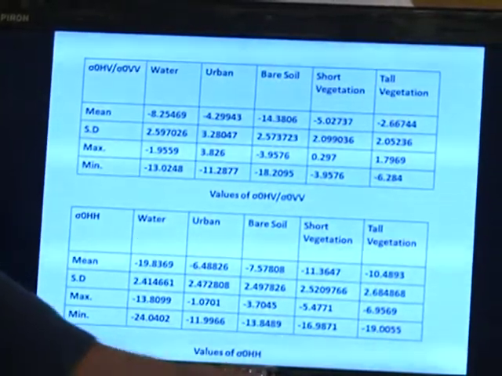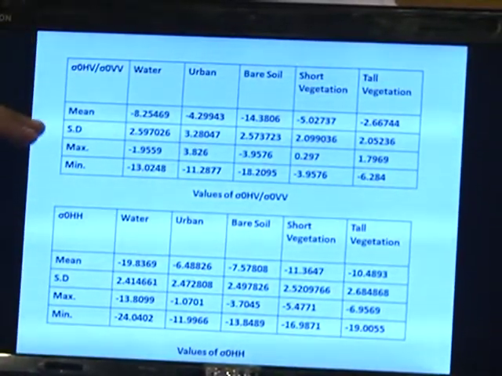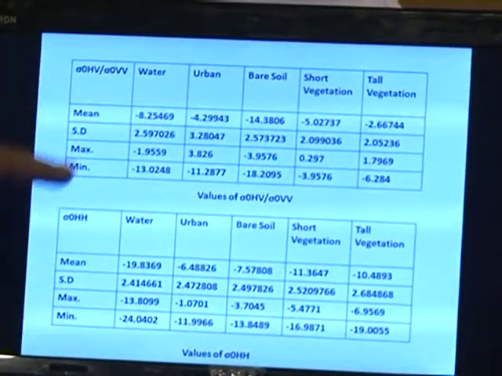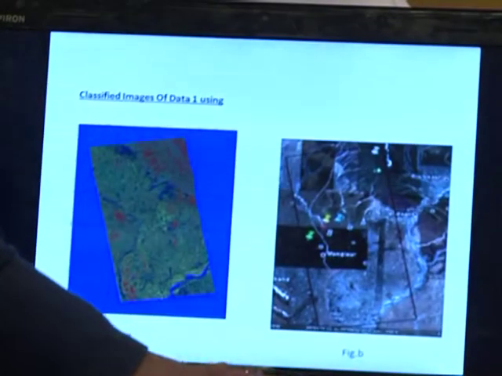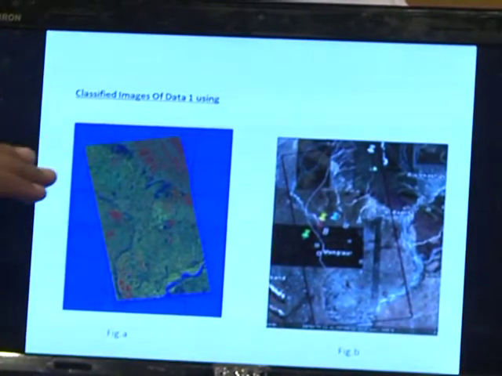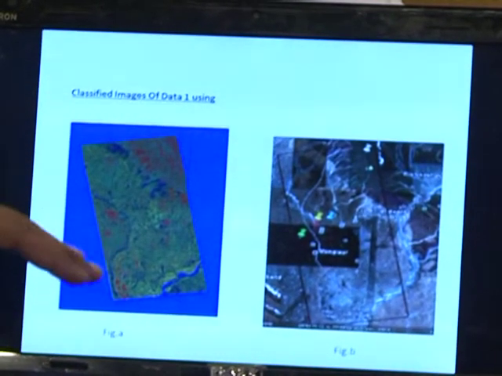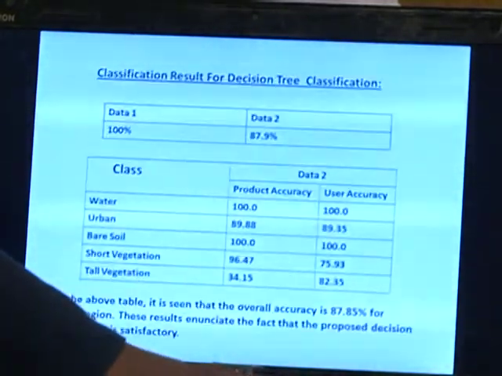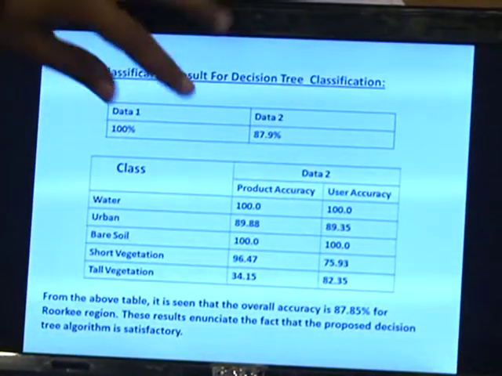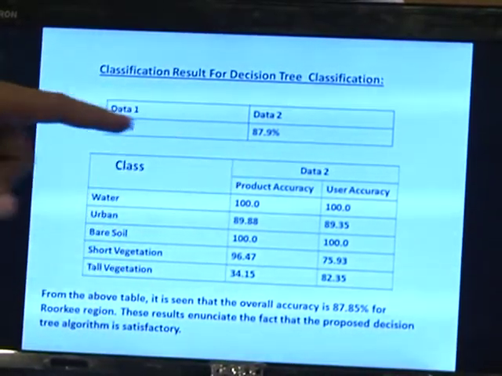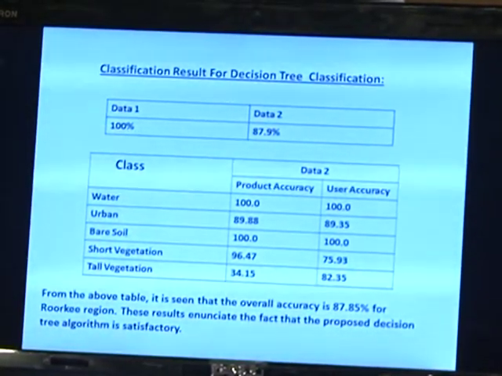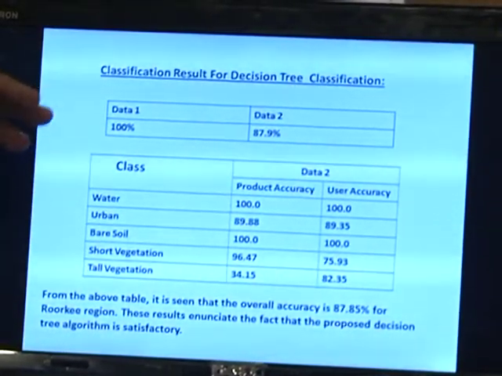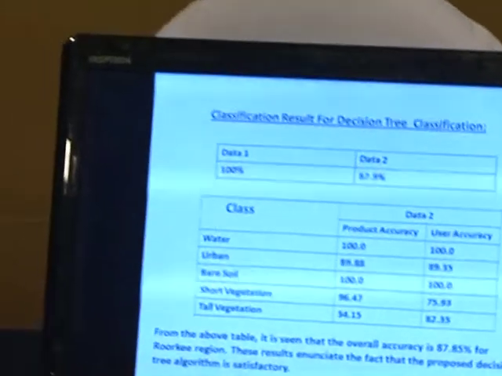These are the various parameters which we have retrieved from the PALSAR data, like sigma, HV, and VV, and other factors. These are the SAR images processed using the software ENVI. And here you can see the result. These are the observed values, where a person went to the field and measured the soil content there: the soil moisture, the short vegetation, and the tall vegetation.